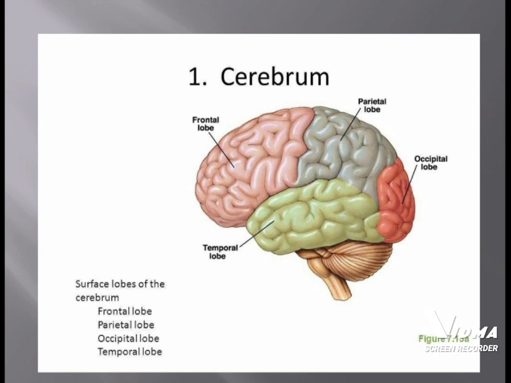The second lobe is the parietal lobe. The parietal lobe plays a role in our sensation of touch, smell and taste. The parietal lobe is also called Wernicke's area, which is responsible for matching written words with the sound of spoken speech. And the third lobe is the occipital lobe. The occipital lobe controls vision and recognition. And the fourth lobe is the temporal lobe. The temporal lobe plays an important role in emotion and is also responsible for smelling and tasting.